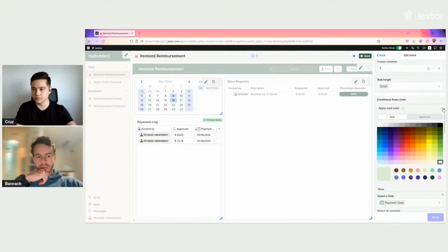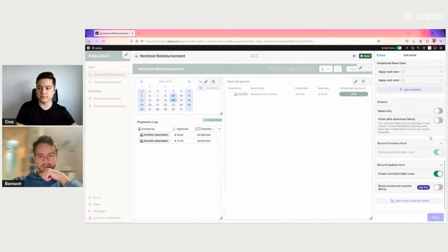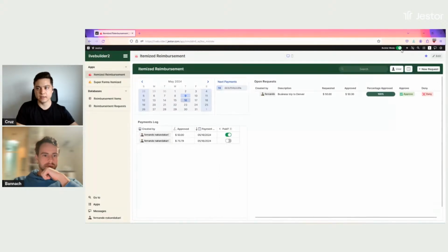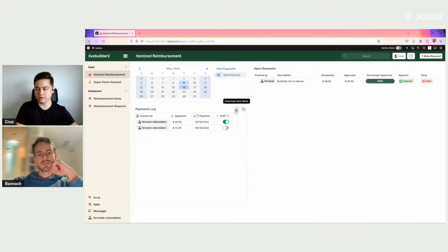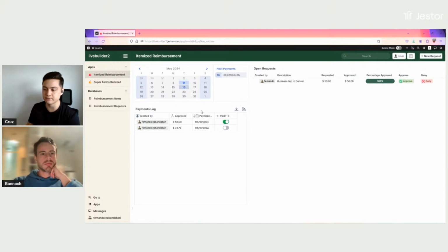So let's collapse it. And if I wanted to download this as a report, I could just click on allow data download. So I could click on this, and then you can see that I have this icon to download the data here. So maybe I want to see all payments that were approved. So I can click on it. And then later on, I'm going to receive an email so I can download an Excel spreadsheet or a CSV spreadsheet. So that's basically it.